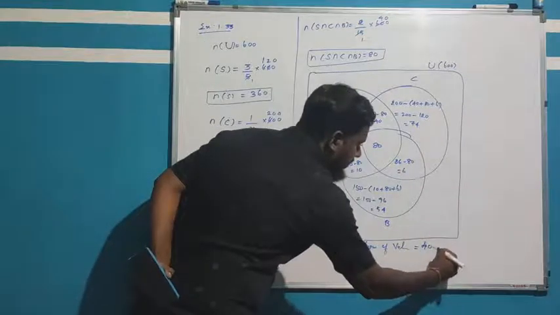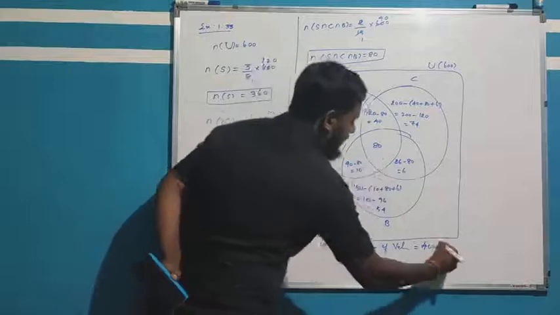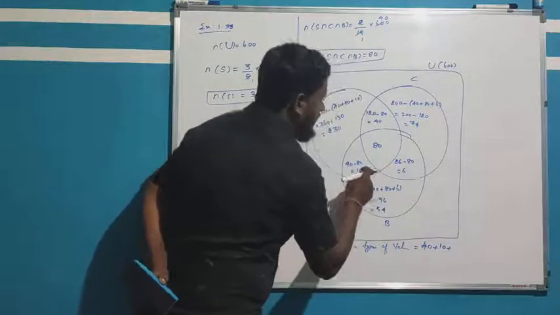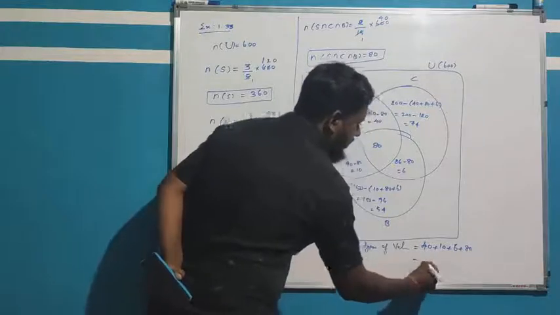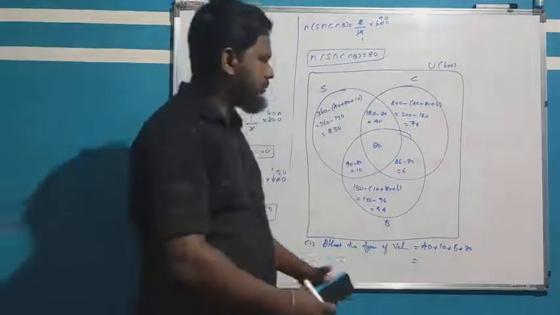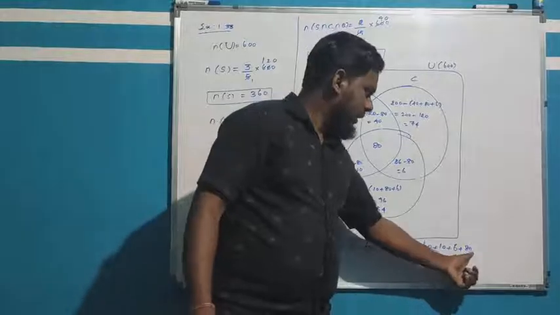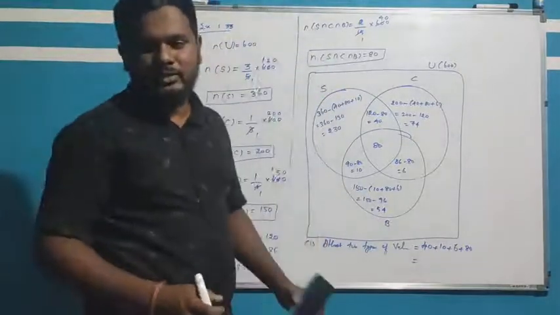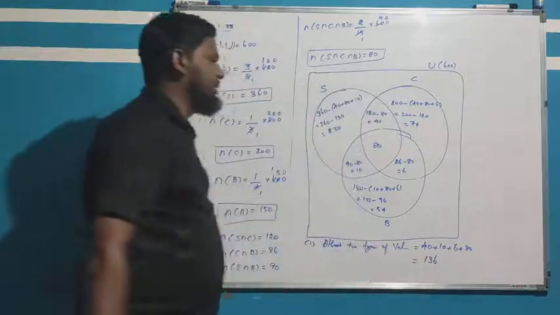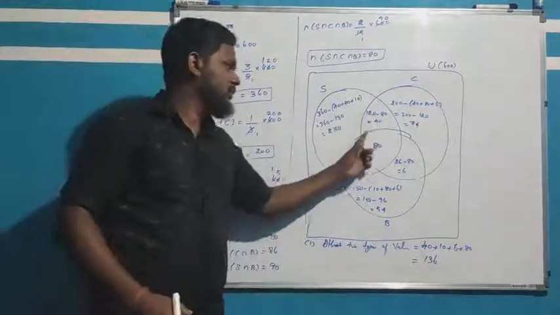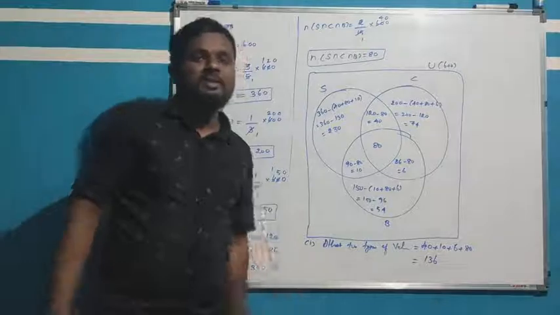So 40 plus 10 plus 6 plus 80. So then what will get? 136 will come. 136 families. At least two types of vehicles uses how much? Two types of vehicles, 136 families.